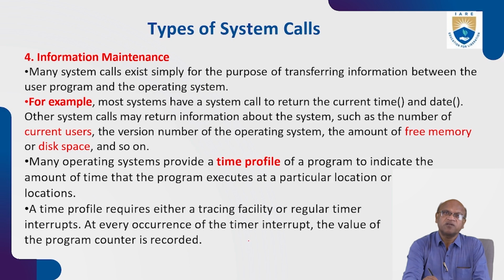Many operating systems provide a time profile for a program to indicate the amount of time that the program executes at a particular location or a set of locations. A time profile requires either a tracing facility or regular timer interrupts. At every occurrence of the timer interrupt, the value of the program counter is recorded. So how many times this file was opened that day or in the last week, all these things are maintained by the OS through system calls only.